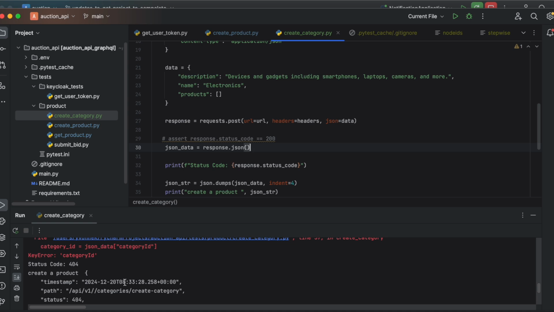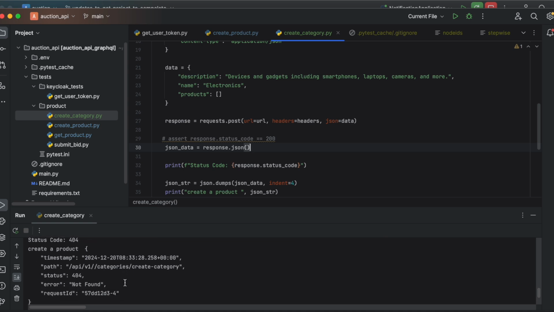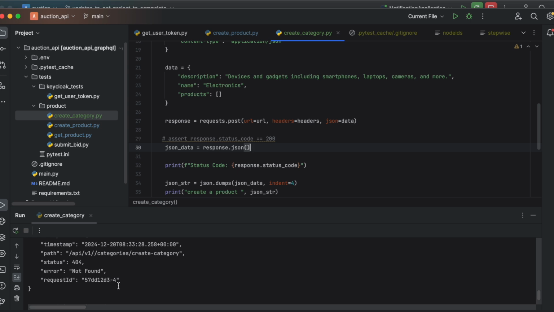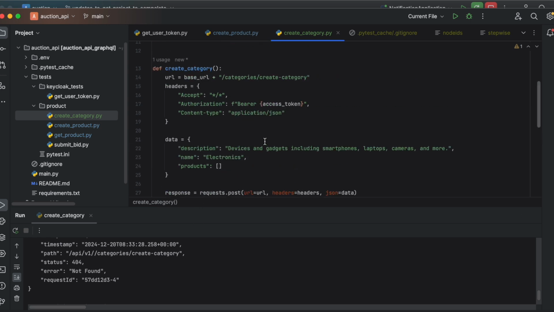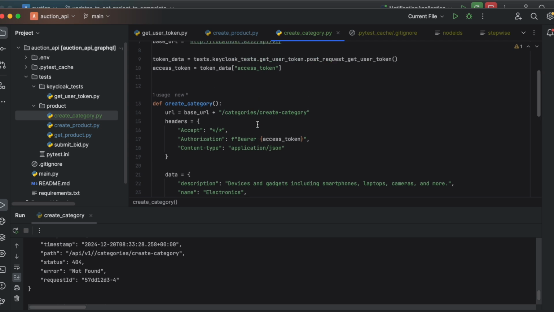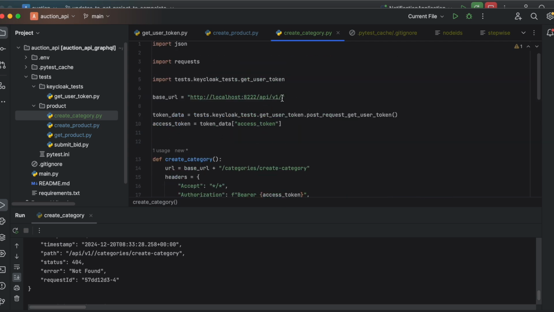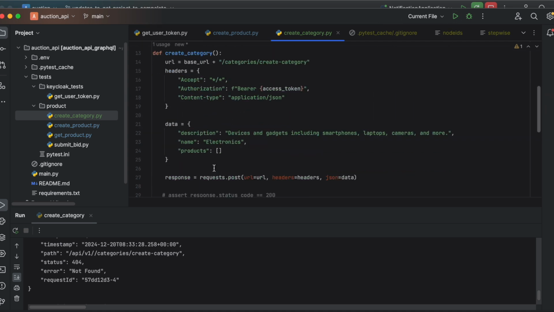Code is 404. Status, create a product. 404 not found. Something is not. Yeah, of course we got the details. So we have / here, and then we got another / here. So let's get rid of that one and see what happens. Let me see if we don't have this, if that will be a problem. Let me see.